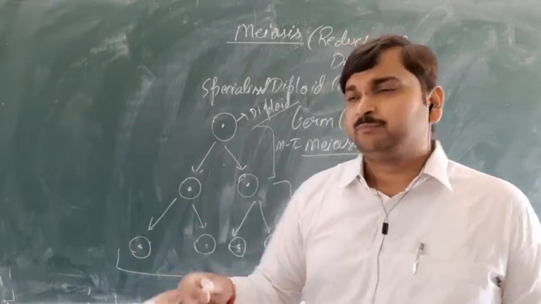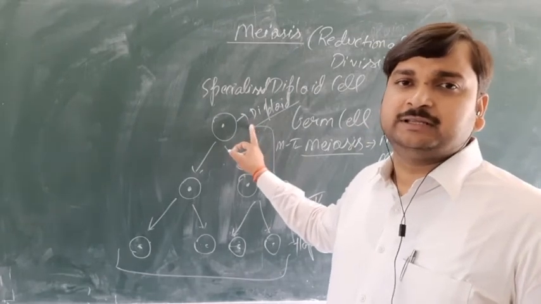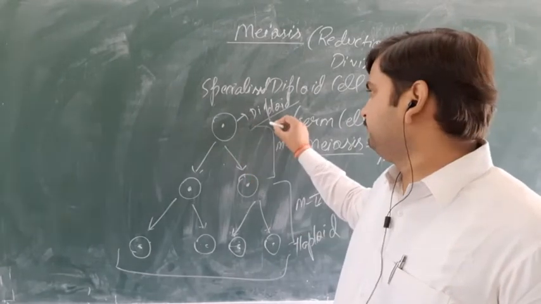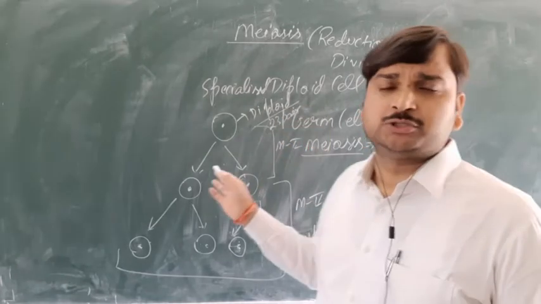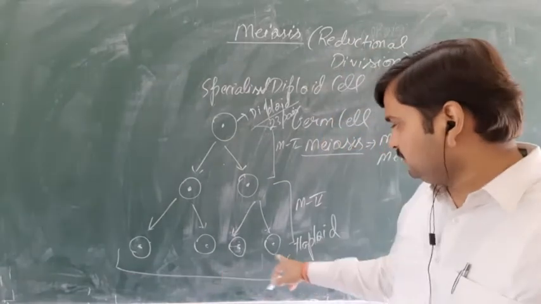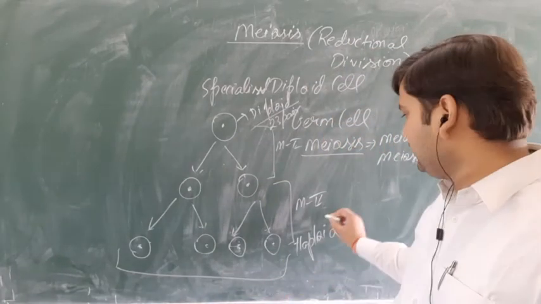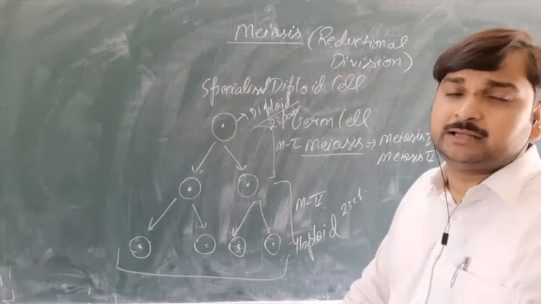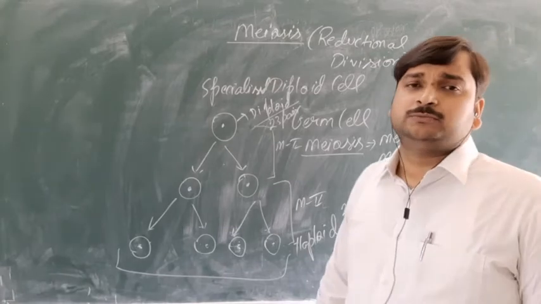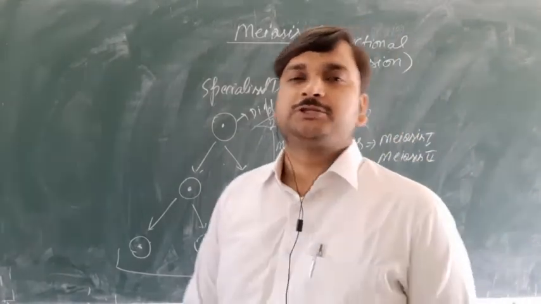For example, if this germ cell is present in the testis, it will have 23 pairs of chromosomes. 23 pairs means how much? 46 chromosomes. But when the gametes are formed, or when these daughter cells are formed after meiosis, they will have only 23 chromosomes. Only 23, don't say 23 pairs, they will have only 23 chromosomes. Clear?